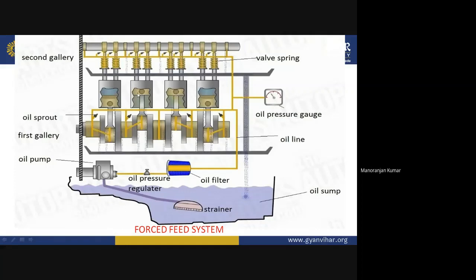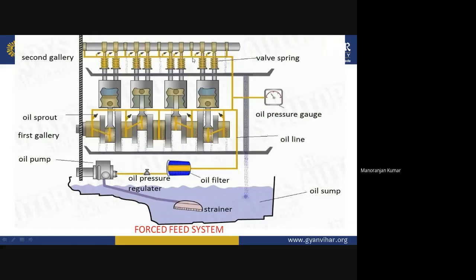Now, after lubricating the crankshaft, piston and connecting rod, the lubricating oil will reach the second gallery here. In this gallery, what components are there? You can see there are some valves, some springs, and a tappet.